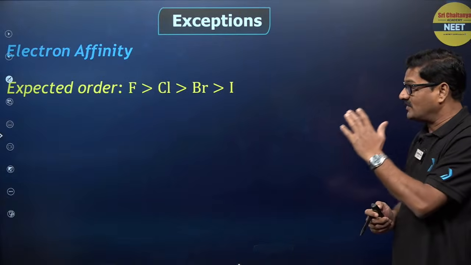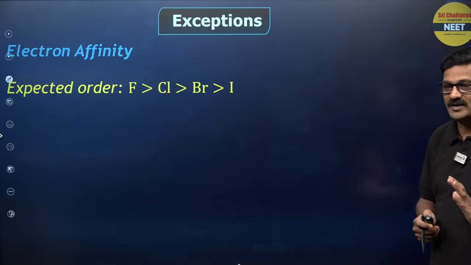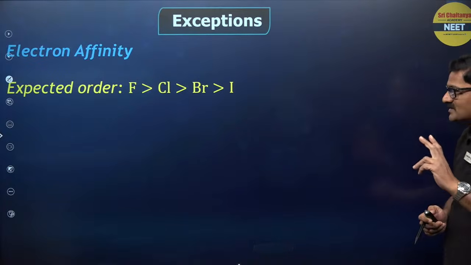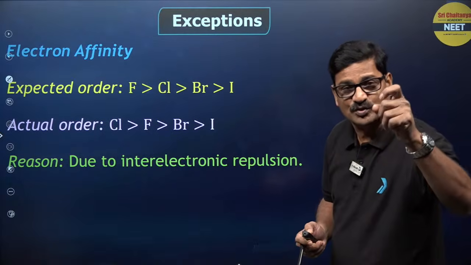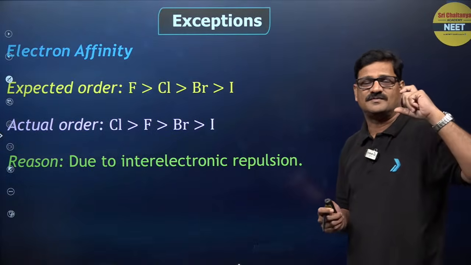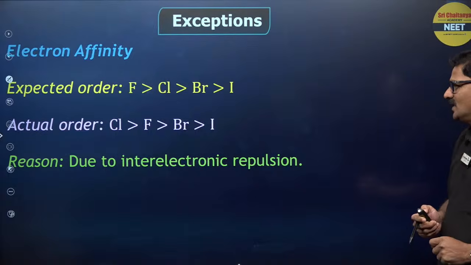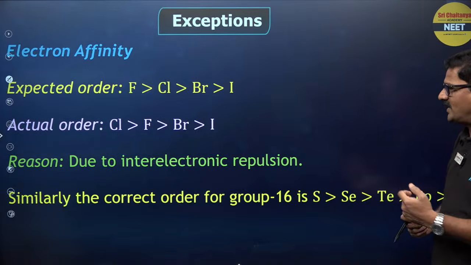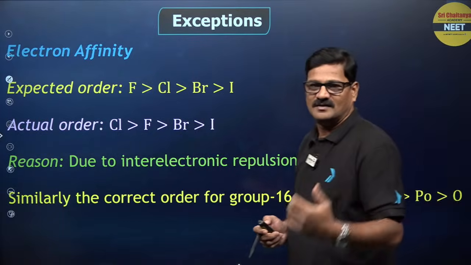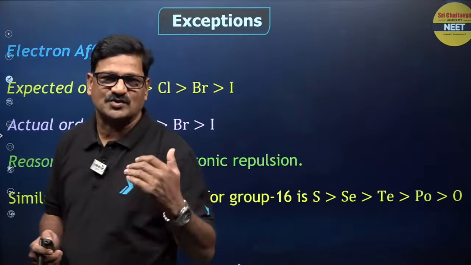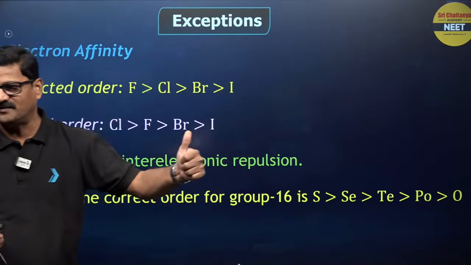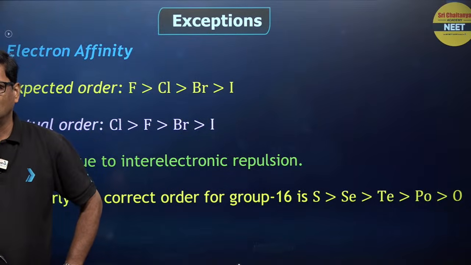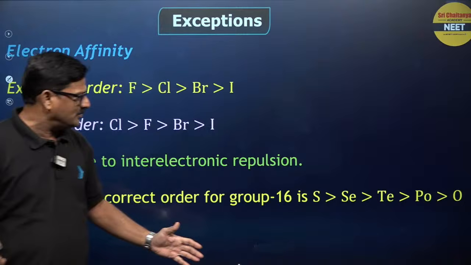Electron affinity, expected order: fluorine, chlorine, bromine, iodine. But chlorine is greater than fluorine; the reason is the small size of fluorine, causing inter-electronic repulsion in fluorine. The same is true in the case of oxygen as well as sulfur.